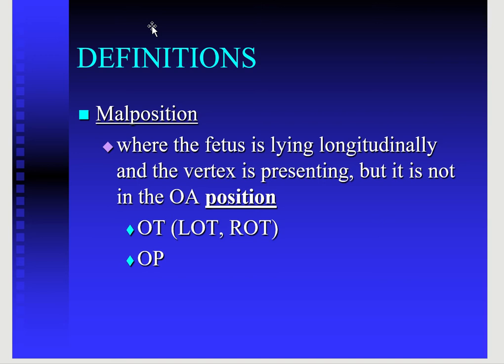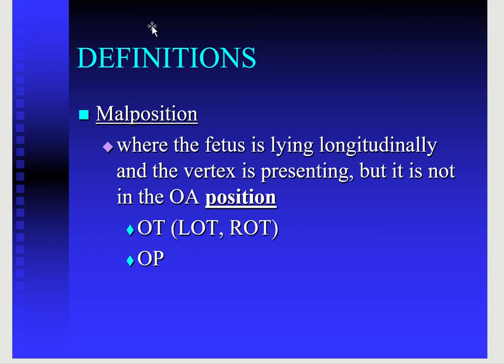Now the malpositions. What is malposition? Malposition is only seen in vertex presentations. The normal position of a vertex presentation is the occipito anterior position. Any other position of the vertex is known as a malposition.